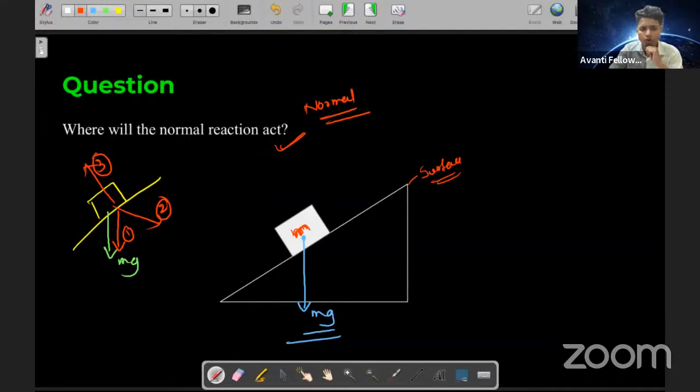JNV Ballari students, okay. See, normal force or normal reaction will always act perpendicular to